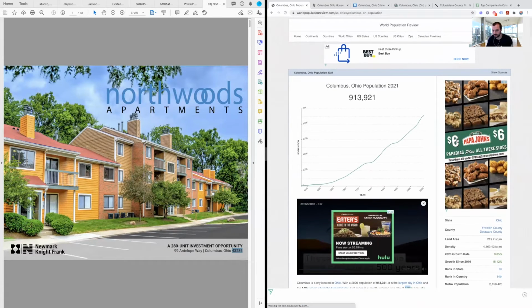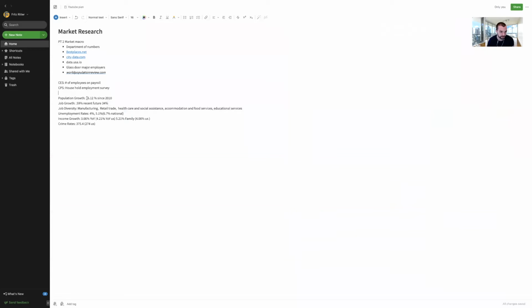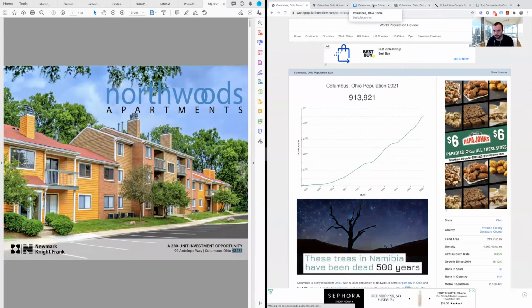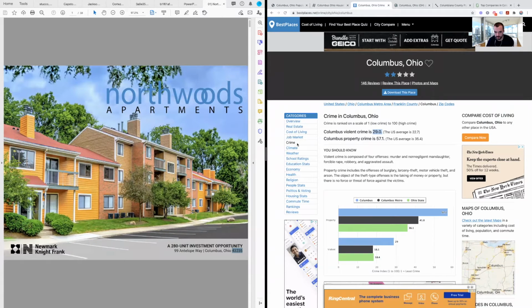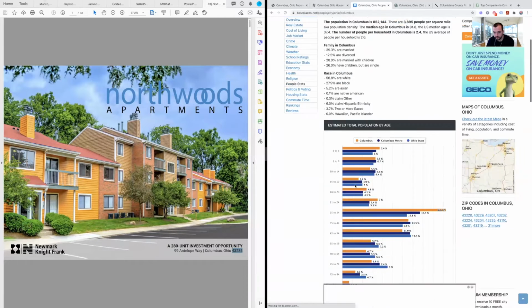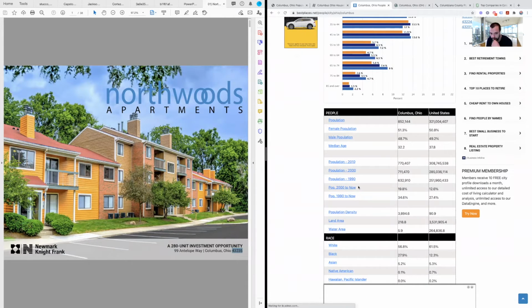And ways you can check on this. So I brought this over to our list, 16.12% since 2010. There's a few other sites you can check on, such as bestplaces.net. You can come over here and look at people stats. You see the population grew from 2000 to now about 19%, which is probably close, like most of it in the last 10 years. 1990 till now about 35%, which is really good. And you can see this compared against the United States. So those are good indicators that this is a growing market.